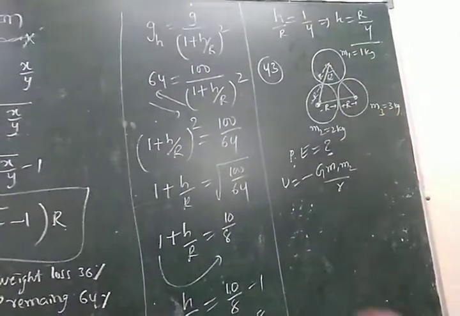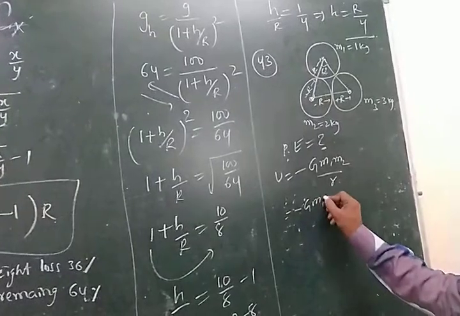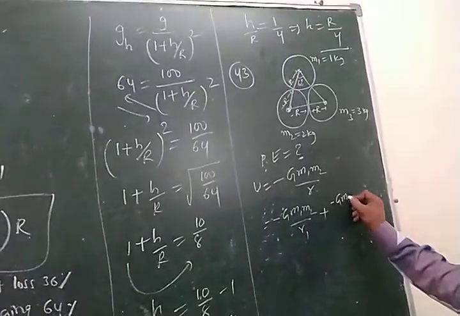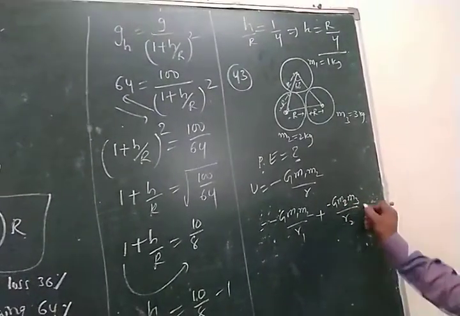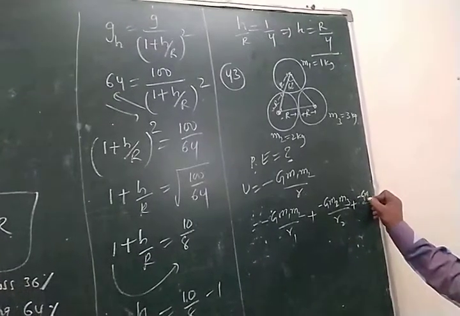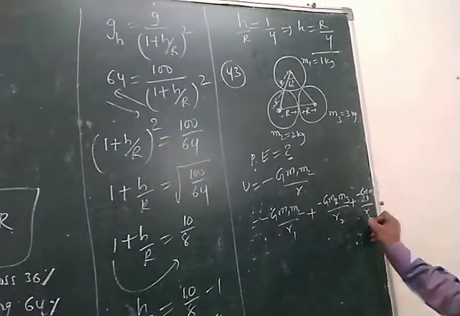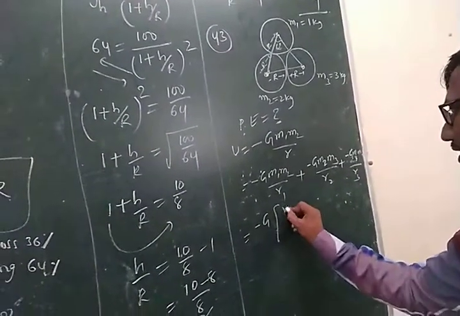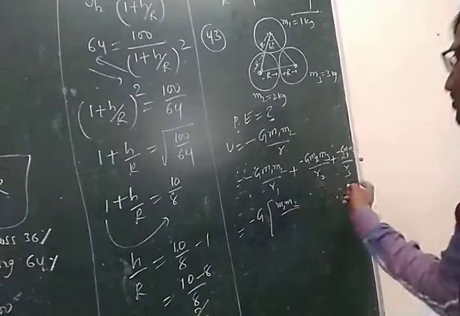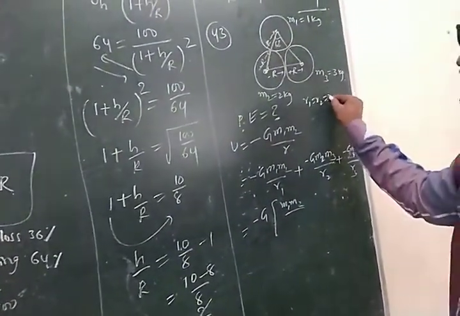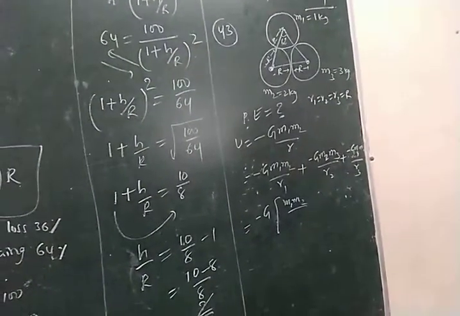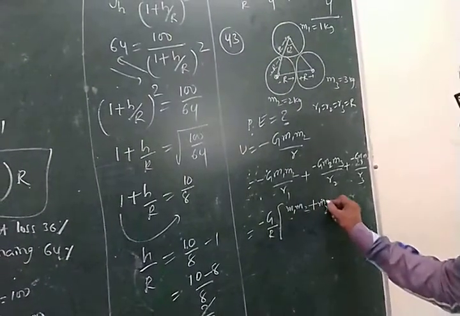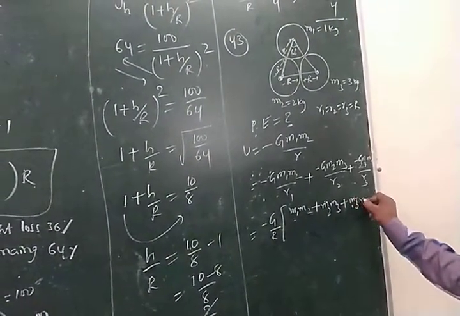Now to get the total, we add minus G M1 M2 by R1 plus minus G M2 M3 by R2 plus minus G M3 M1 by R3. Now take minus G as common and write 1 by R also, since R1 is equal to R2 is equal to R3 is equal to R, the same radius. So it is M1 M2 plus M2 M3 plus M3 M1.